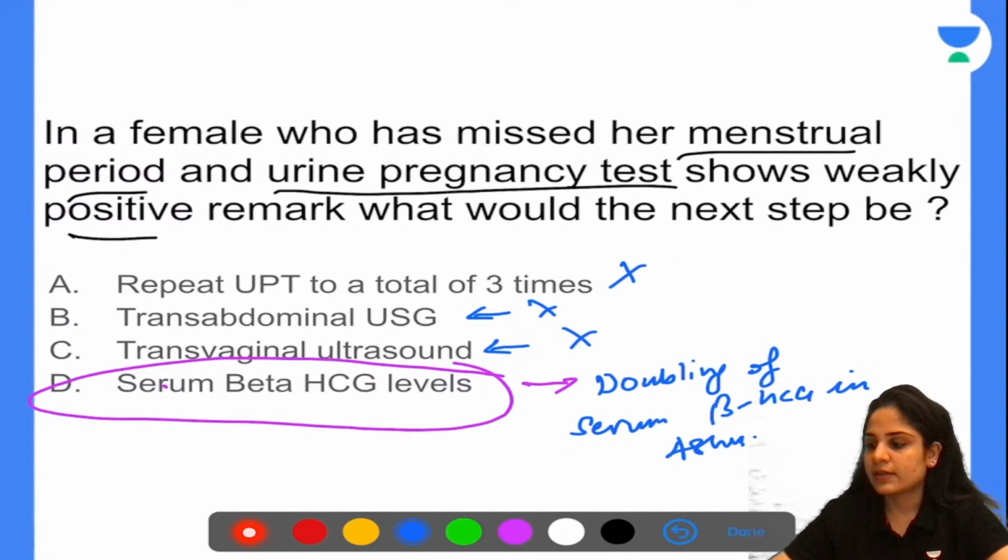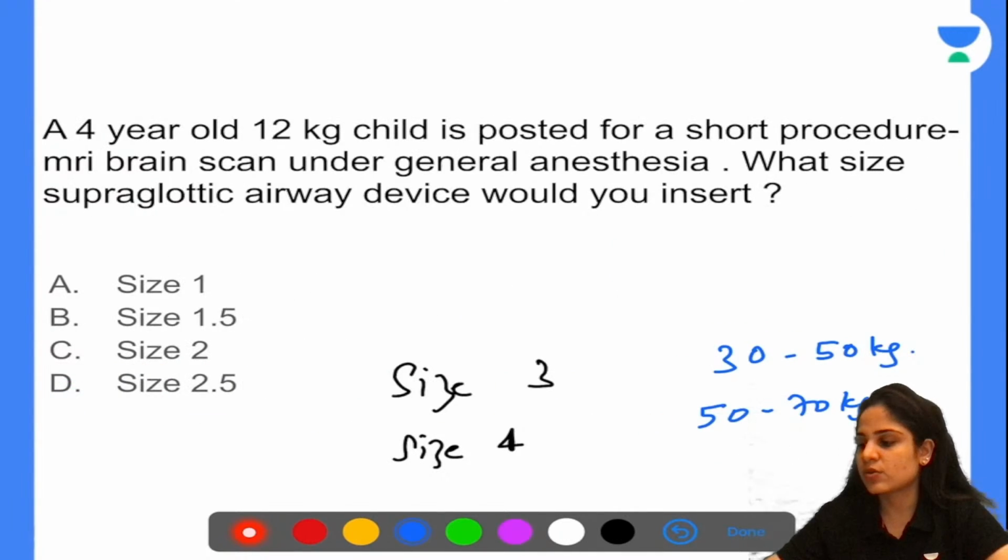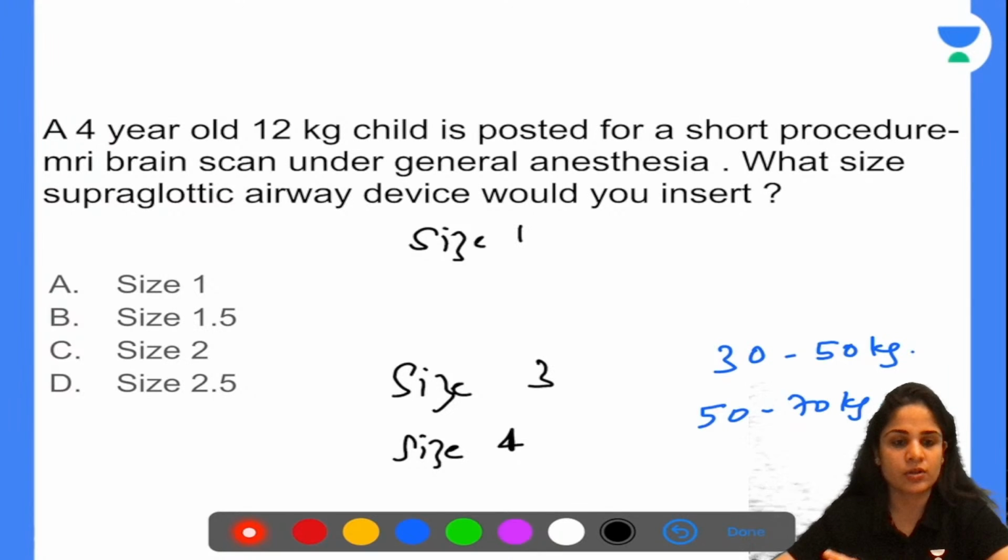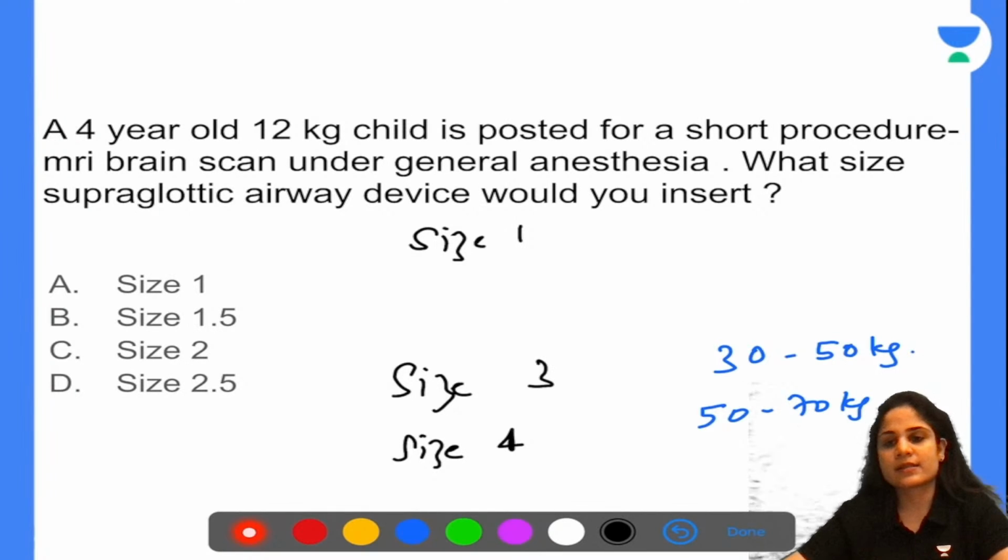All right. The LMAs that you need to remember are size 3 and size 4, and then you need to remember the smallest size of LMA, that is size 1, and that is used in the smallest size of patient, that is a neonate. Neonate is usually 3, 4, 5 kgs, not more than that. So a neonate is less than 5 kgs.